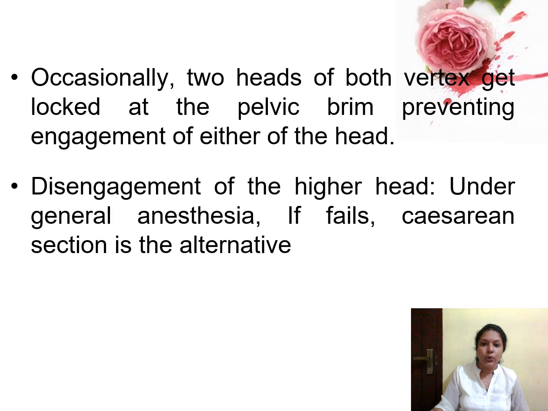And occasionally the two heads of both vertex twins get locked at the pelvic rim, preventing the engagement of both heads. So in this case, you can do disengagement of the higher head. That is, under general anesthesia you can push one head upward, and if it fails you can go for the cesarean delivery.